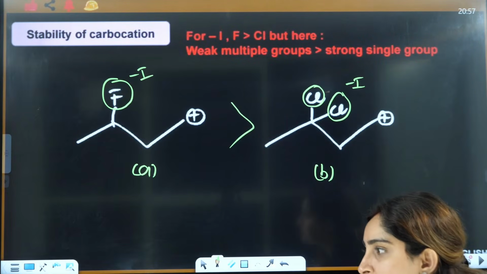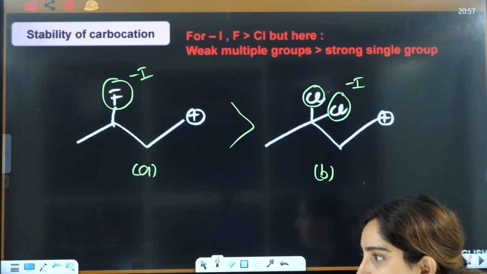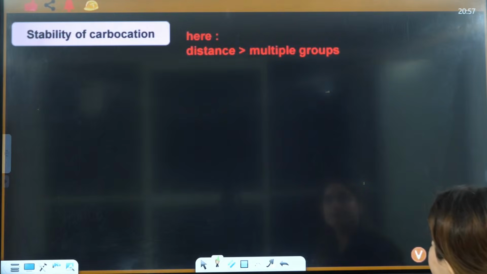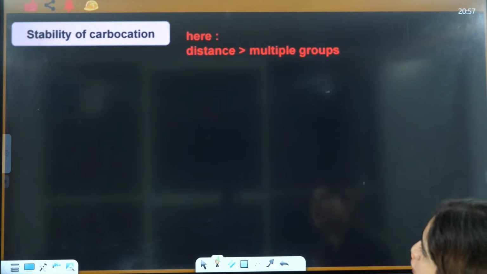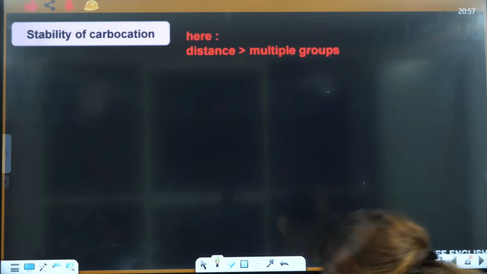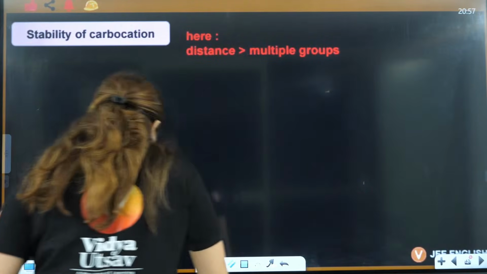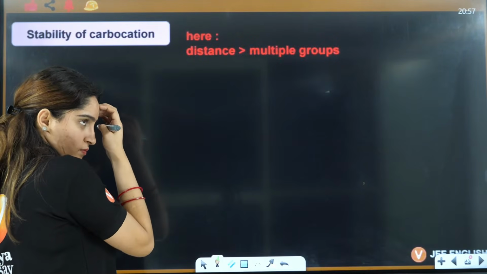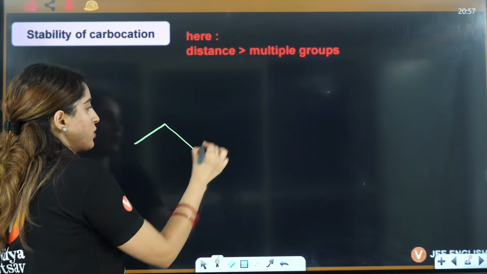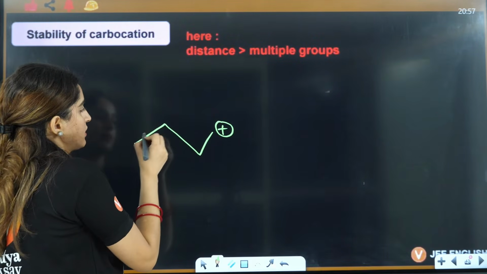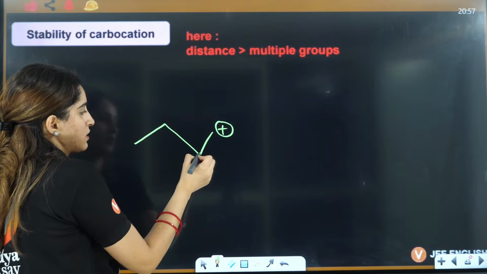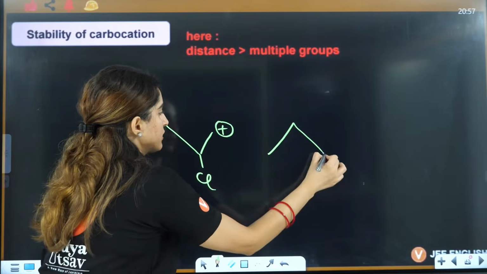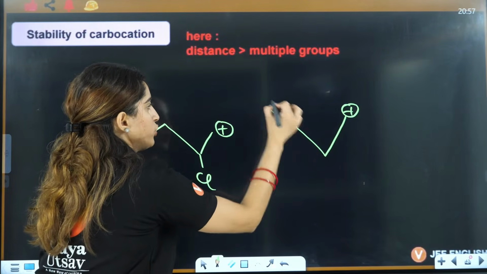Tell me, is that clear? A is greater than B? Right, everybody? Understood? Shall I move to the next one? Yes. And here also you can understand that distance always dominates multiple groups. Let's say you have this compound, here it is 1 chlorine and here it is 2 chlorines.